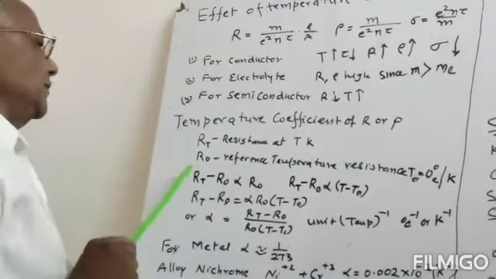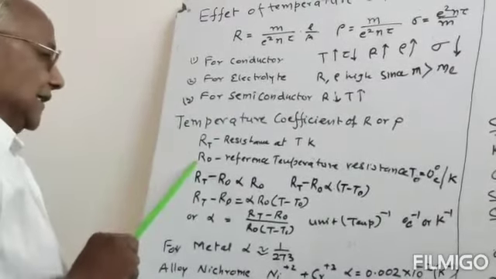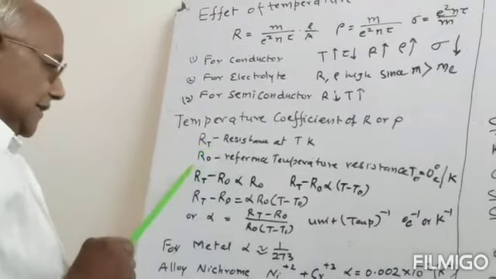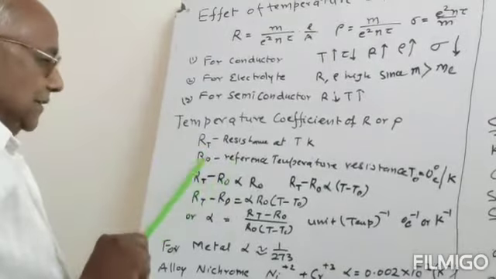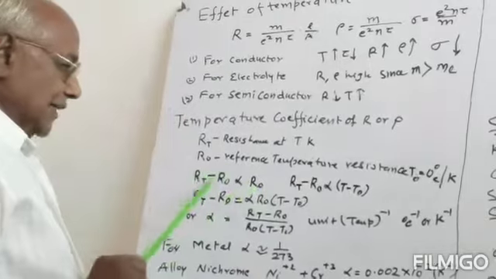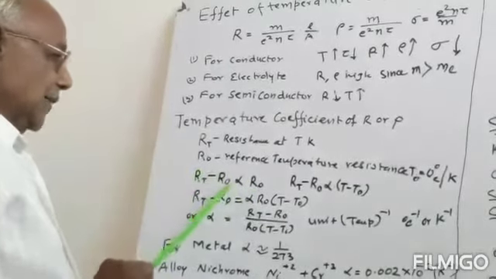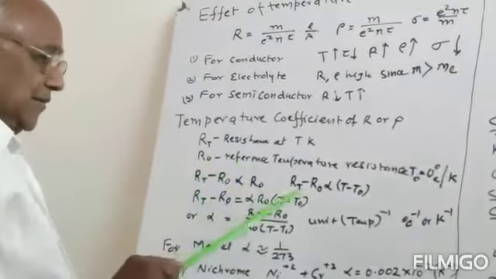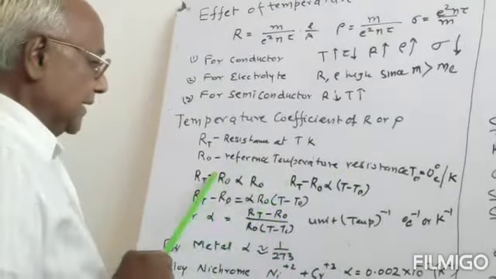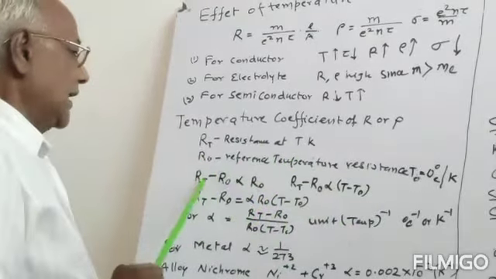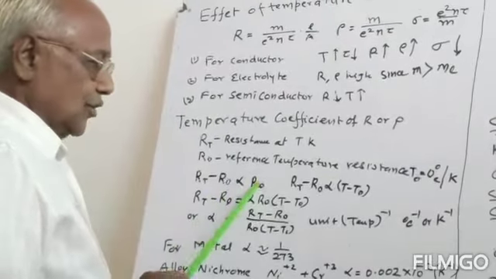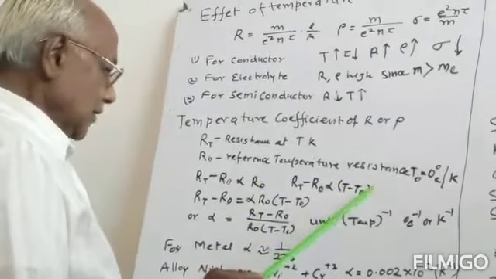So RT minus R0, the increase in the resistance due to the temperature rising from 0 to T, is proportional to R0. Whichever R0 is more, this difference will be more. Second, it will depend on the temperature difference. RT minus R0 is also proportional to T minus T0. If we combine these two, then RT minus R0 will be proportional to R0 into T minus T0.